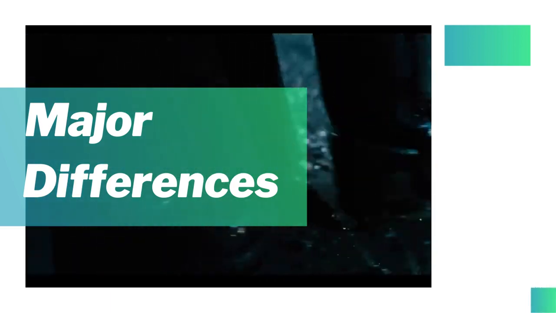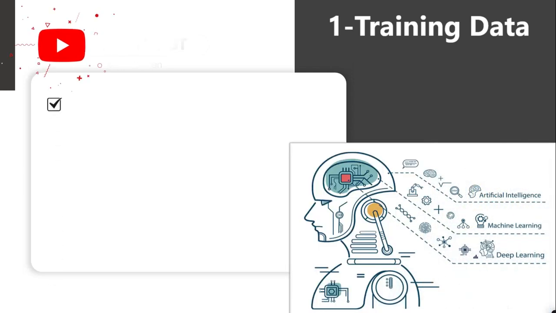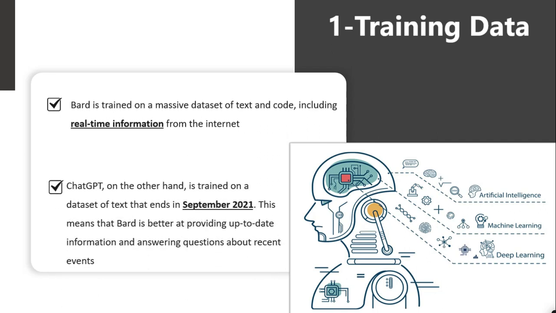Major differences between Bard and ChatGPT. One of the biggest differences between Bard and ChatGPT is their training data. Bard is trained on a massive dataset of text and code, including real-time information from the internet. ChatGPT, on the other hand, is trained on a dataset of text that ends in September 2021. This means that Bard is better at providing up-to-date information and answering questions about recent events.